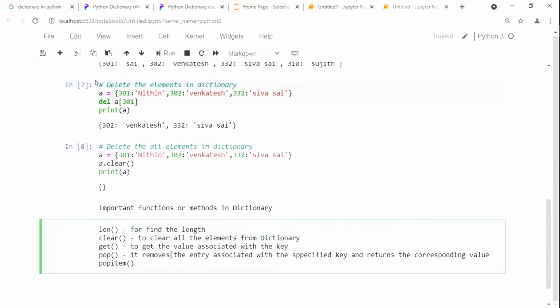But what I'm going to consider here is pop item. Pop item means it removes the last value. Last value ni remove చేస్తుంది. It removes the last value. That is for pop item.